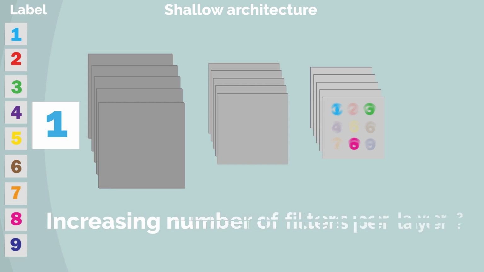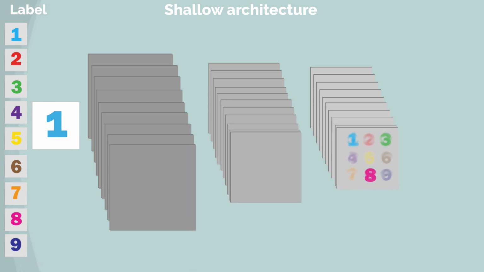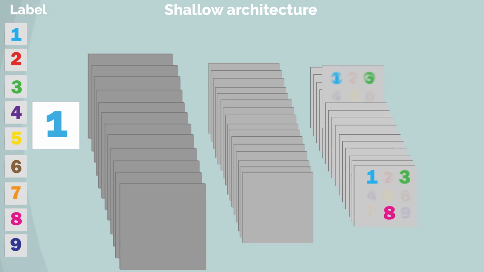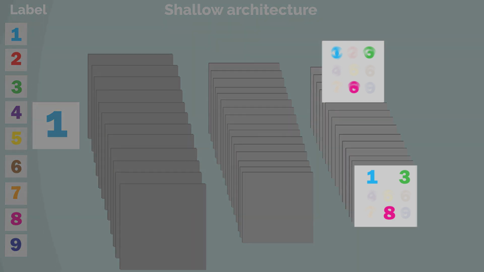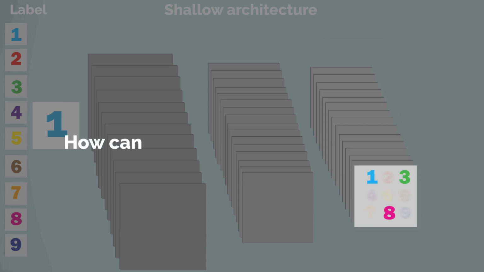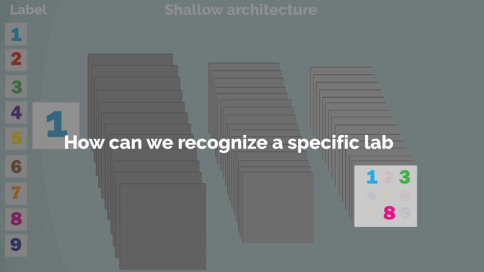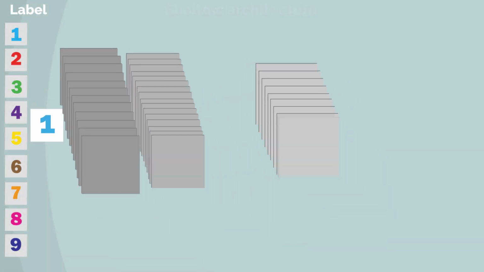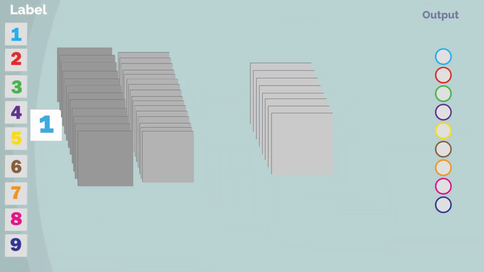What will happen if we increase the number of filters in the layers? As we increase the number of filters, the recognition of those labels is enhanced. But how can this trend help recognize a specific label? The proposed new mechanism answers this question.